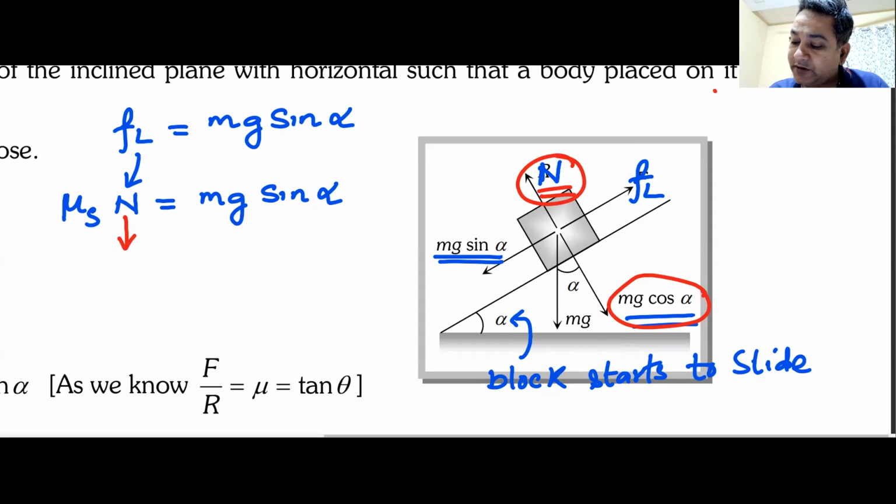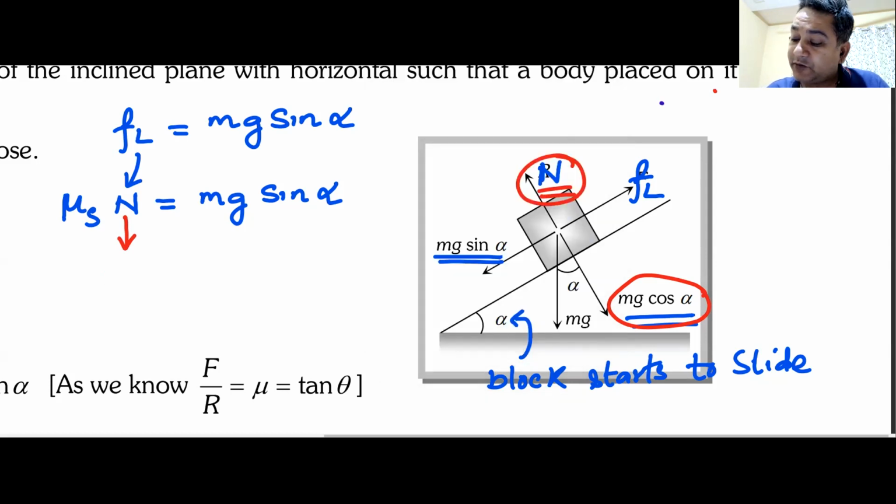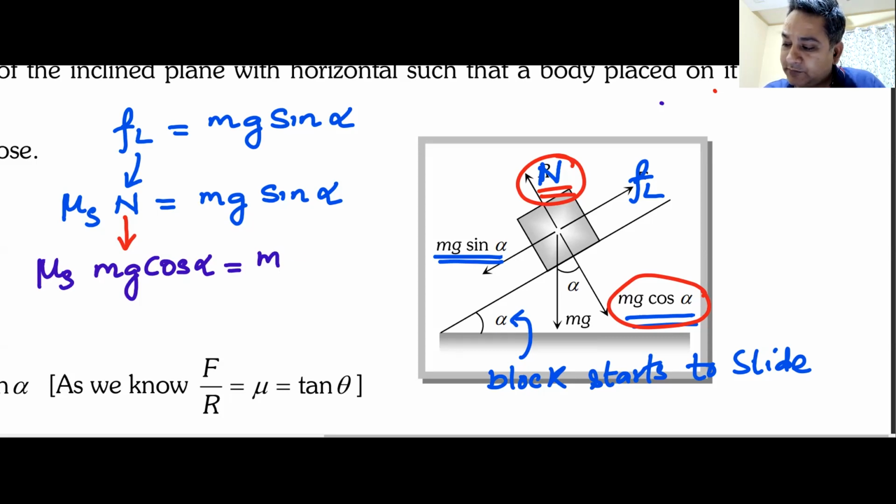If I put the value of normal reaction as mg cos of alpha multiplied by mu s, that would be equal to mg sine of alpha.